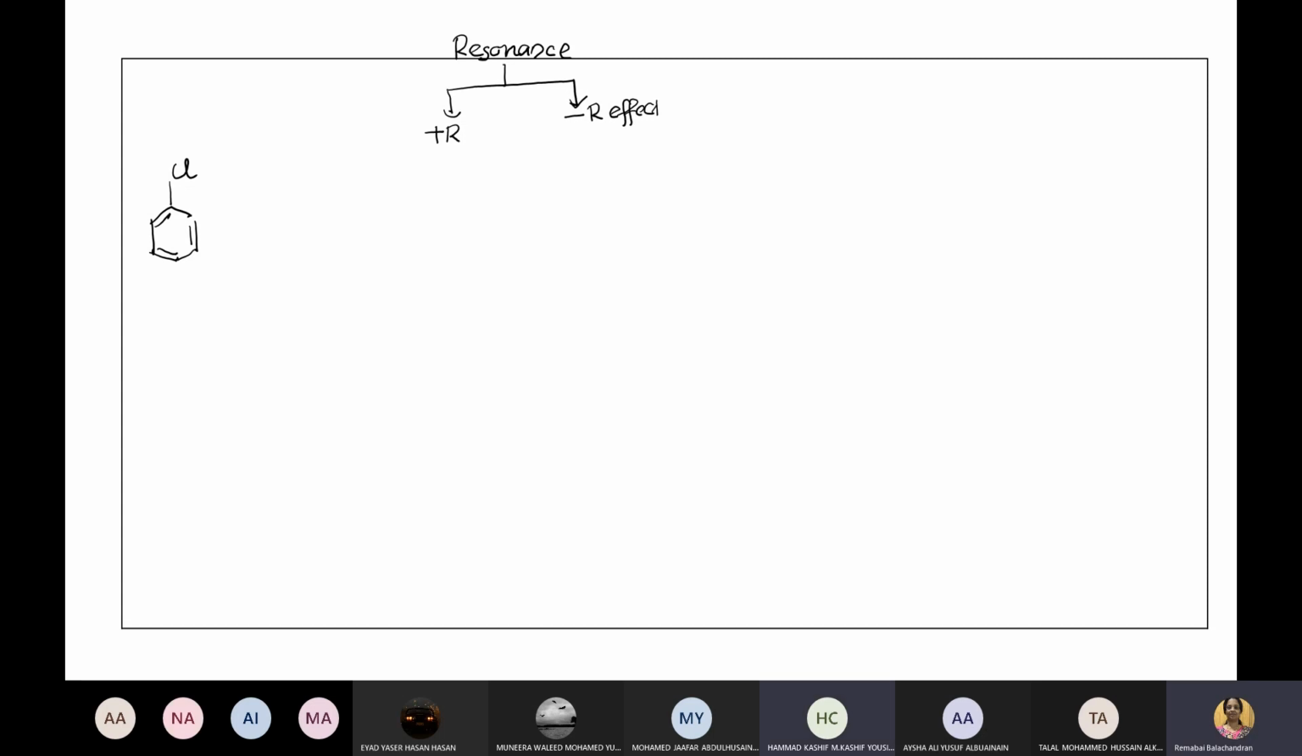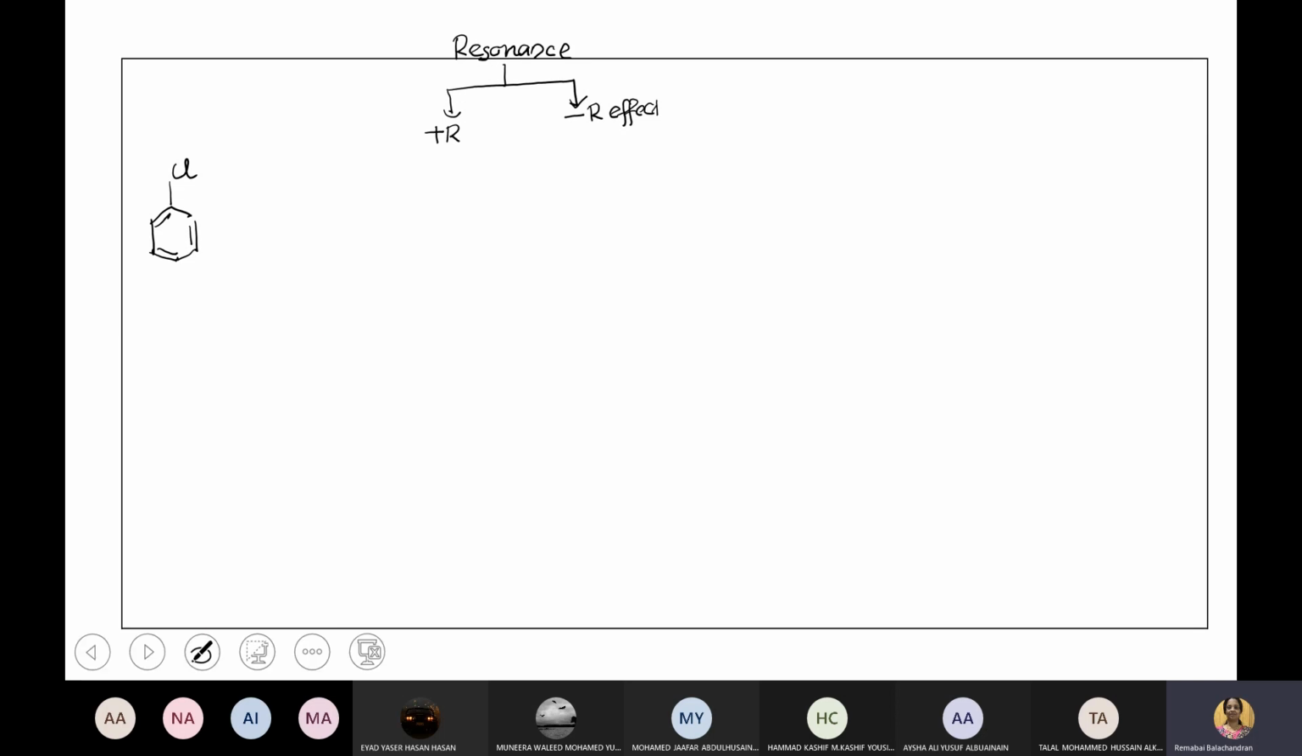Okay, so now the most important thing is how many lone pairs are there on the atom which is attached to the benzene ring. This is very important. That decides whether it is plus resonance or minus resonance. What I'm going to tell is very important because in the exam I will not give you the specific one. I can give any question. When you see a question, you need to realize whether it is plus R or minus R. So you need to understand it very well.